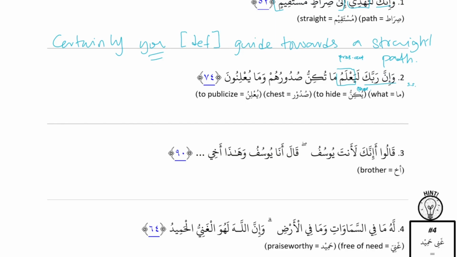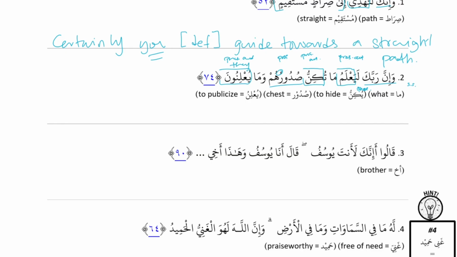And then ma, we don't have to label ma. And then tukinnu is another action, present active. And then suduru is general, hum is specific, so that's possessive. And it's also doer because of the u label on suduru. And then wama, again we don't label. And then yu'linuna is action, present, active, and they. Doer is they.